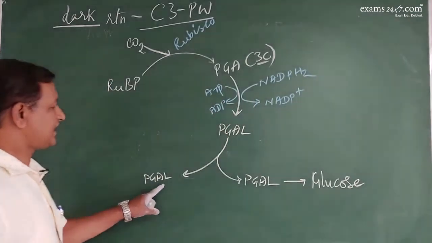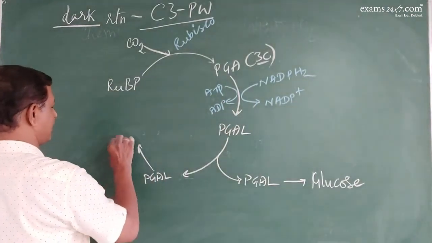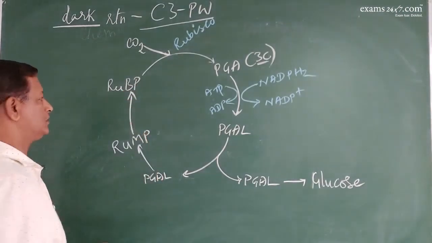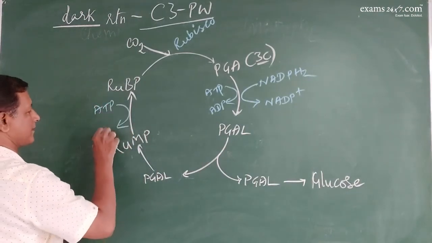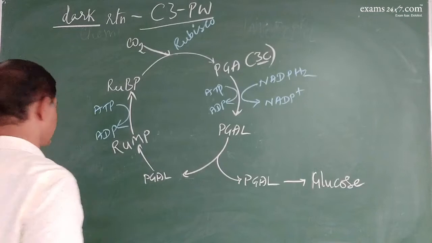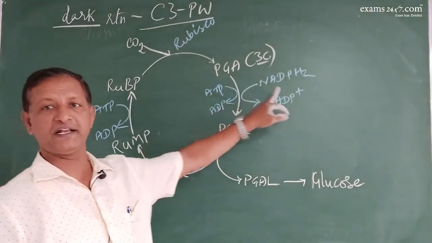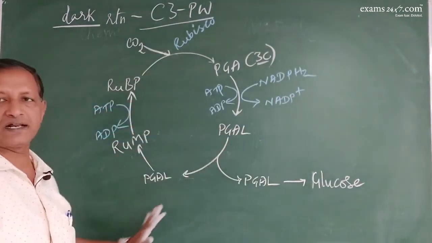The PGAL that remains in the stroma will be used in the formation of RuBP again by the use of ATPs. From where do you get ATP and NADPH2? From the light reaction. So this is actually the dark reaction.